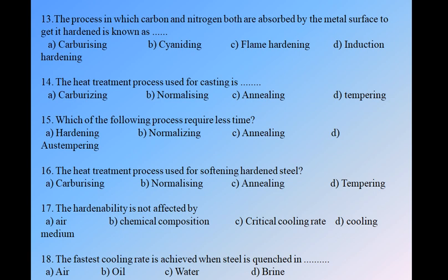The fastest cooling rate is achieved when steel is quenched in. Quenched means cooled in. We have four options: air, oil, water and brine. Air is not, because it has a lower cooling rate. The other three are liquid media: oil, water and brine. In that, brine will have the high cooling rate because it has low viscosity. Water and oil will have somewhat higher viscosity. So option D is correct.